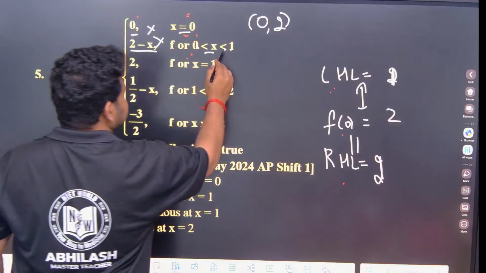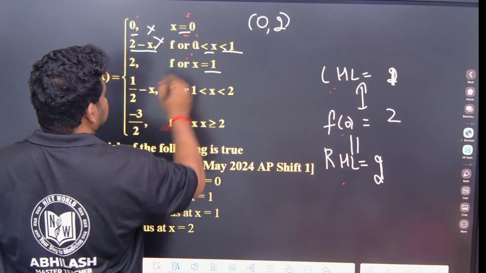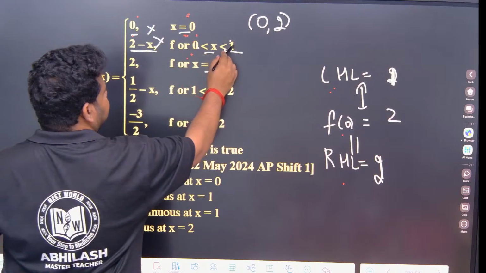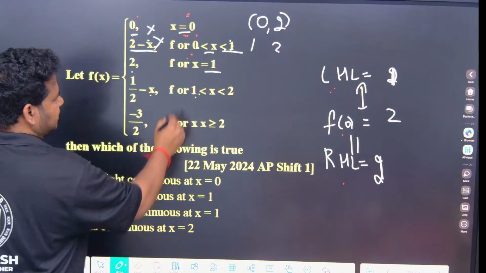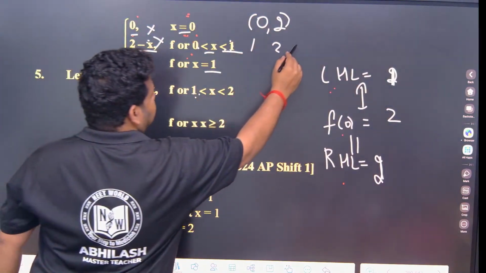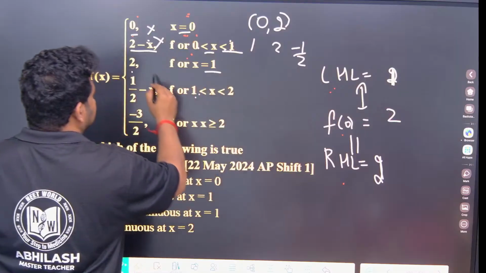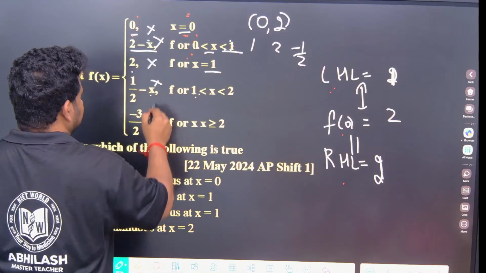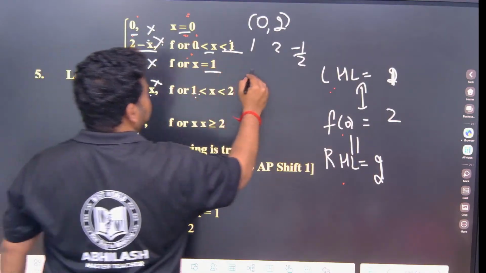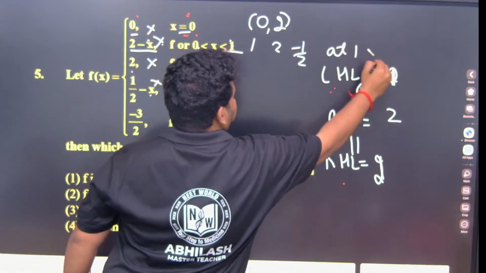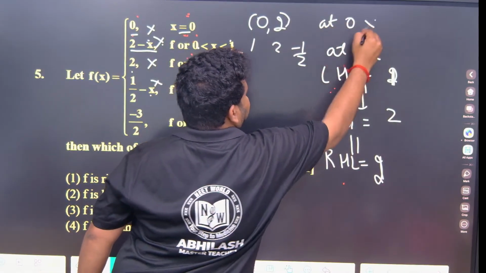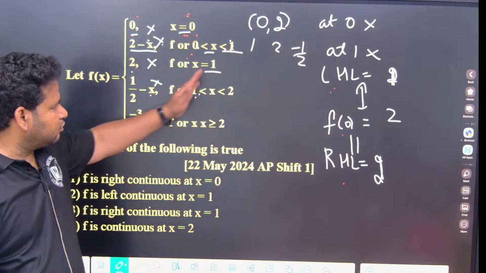Now let us consider x is equal to 1. If I put 1 here, the functional value is coming as 2. If I put 1 here, this is RHL, x is greater than 1. Minus 1 by 2. So at 1 not continuous, at 0 not continuous. Okay, you have to put the last values.